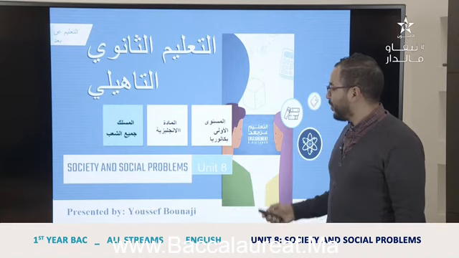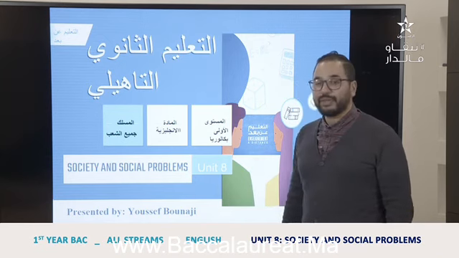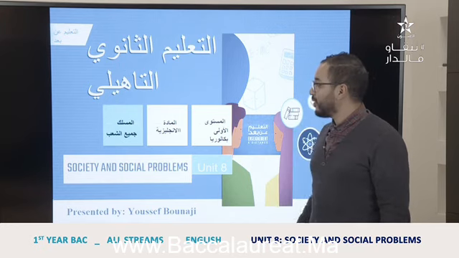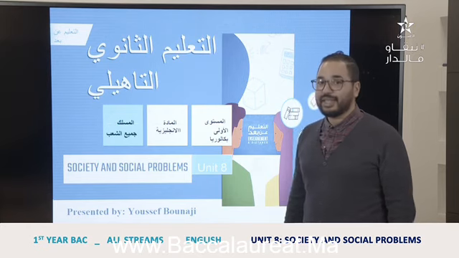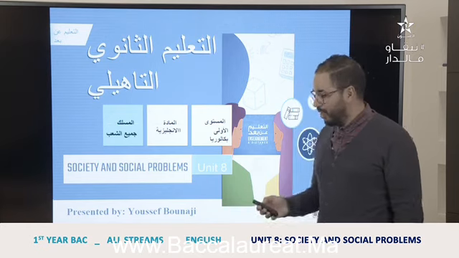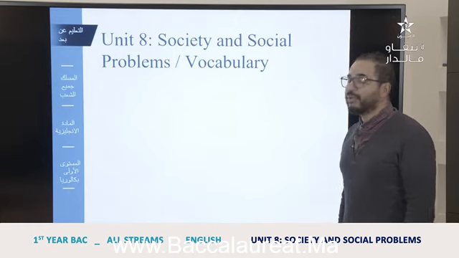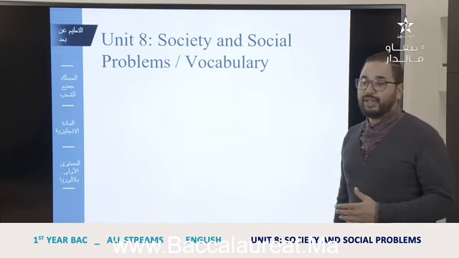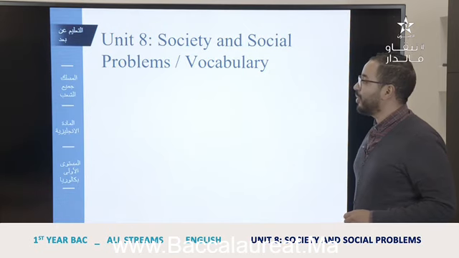Today we start Unit 8, Society and Social Problems. The textbook is Gateway to English 1, first year baccalaureate, all streams. And the first lesson, as you know, is vocabulary. So, Unit 8, Society and Social Problems, vocabulary. I will show you some pictures that have a relation with society, and then we will talk about them.